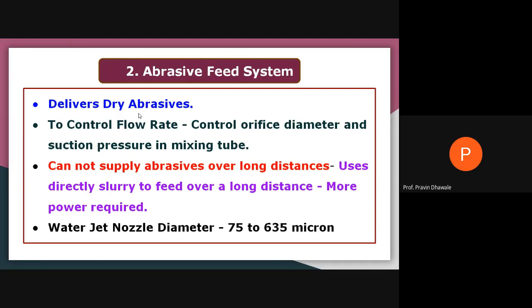In order to control the flow of abrasive particles, they flow through the orifice. The control of flow through the orifice is carried out by varying the diameter of the orifice and the suction pressure in the mixing tube. See here.